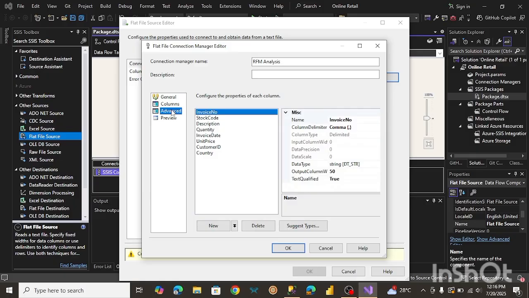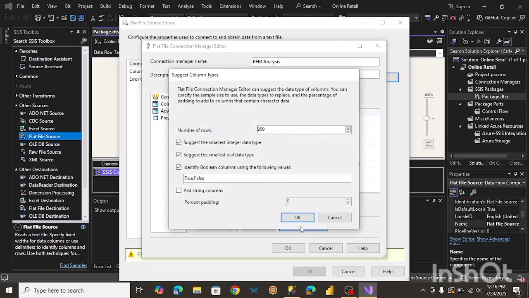Advanced. And over here is where you can change certain things. You can change the data type. You can also include how many values you want it to include. So what I'm going to do now is click on suggest types, to suggest the data type to use for all these columns instead of manually changing the data types. So I'm just going to click on this and then click on OK.